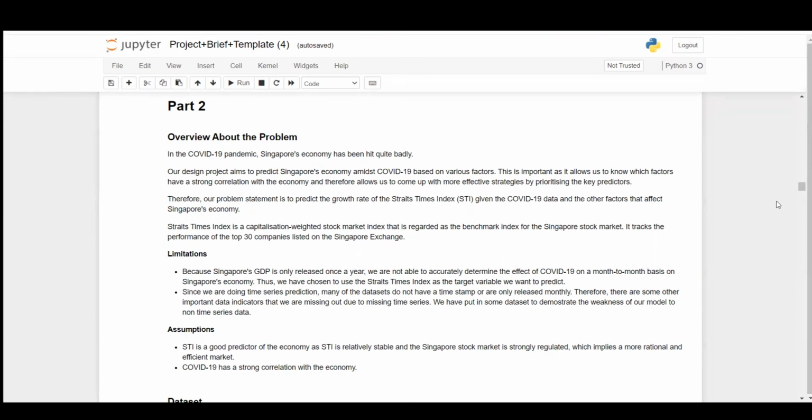So here are some of the limitations and assumptions. The key assumption for using the STI to predict the Singapore economy is that the STI is relatively stable, and we can't find Singapore's GDP every month or every day. Singapore's stock market is quite highly regulated, which allows for a more stable market, reflects the economy, and has better price discovery.